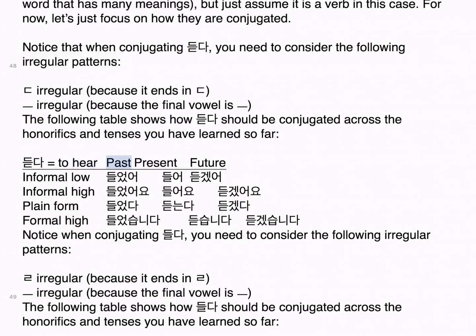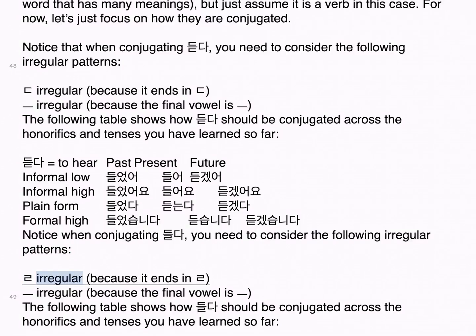듣다, to hear. Past, present, future. Informal o: 들었어, 들어, 듣겠어. Informal high: 들었어요, 들어요, 듣겠어요. Plain form: 들었다, 듣는다, 듣겠다. Formal high: 들었습니다, 듣습니다, 듣겠습니다. Notice when conjugating 들다, you need to consider the following irregular patterns.